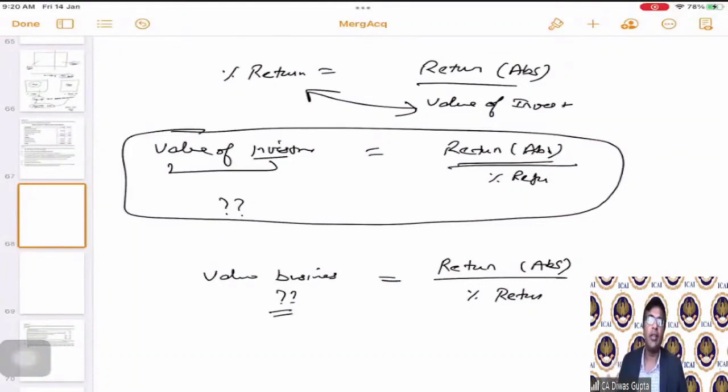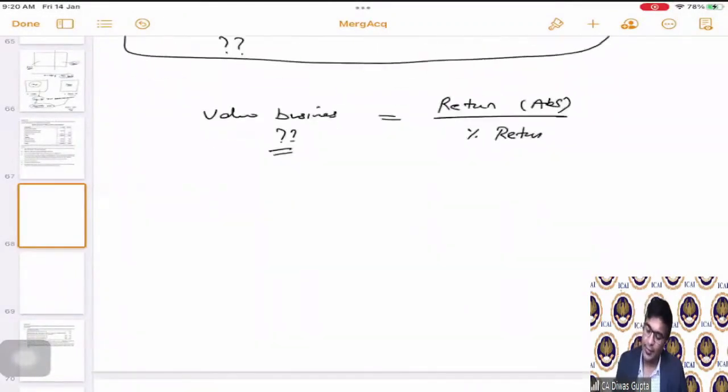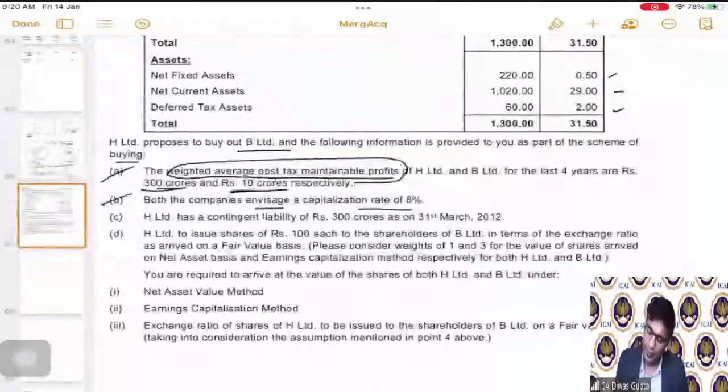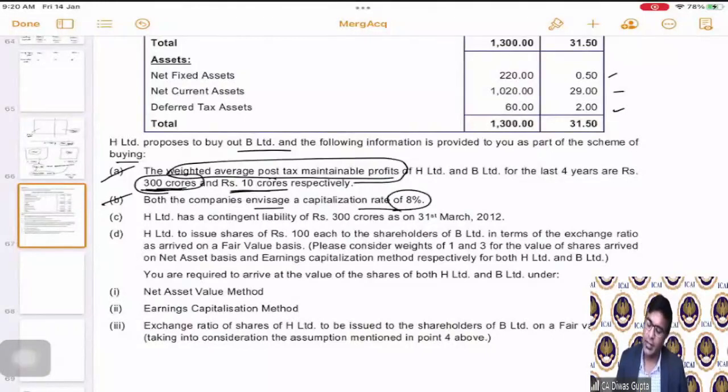I'm saying instead of valuing the investment, you see all of this as valuing the business. Hence, if they have given us the future profits and a capitalization rate, can we calculate the valuation of the business? Yes. Using this, we can calculate 300 crores divided by 8%.